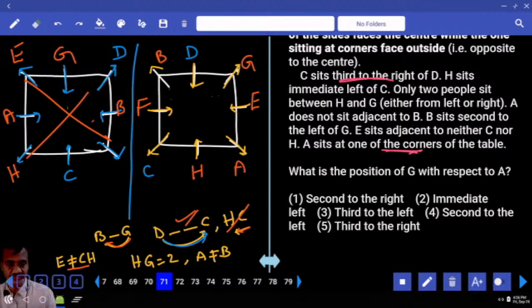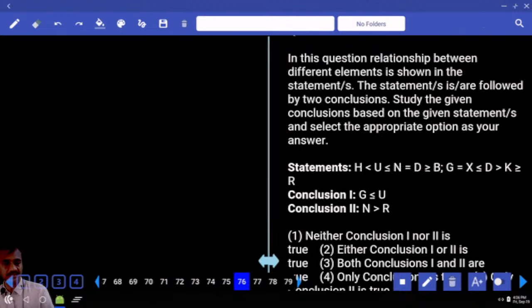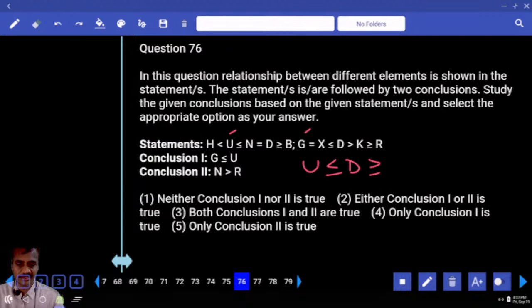Then 76 to 79. Let us start working with 76 to 79. Must start with 76, first priority, then second priority. Now in the relation between U and G, U is here, G is here. Which element is common? D is common. As D is common, U is lesser than or equal to D, and G is lesser than or equal to D, so D is greater than or equal to G.